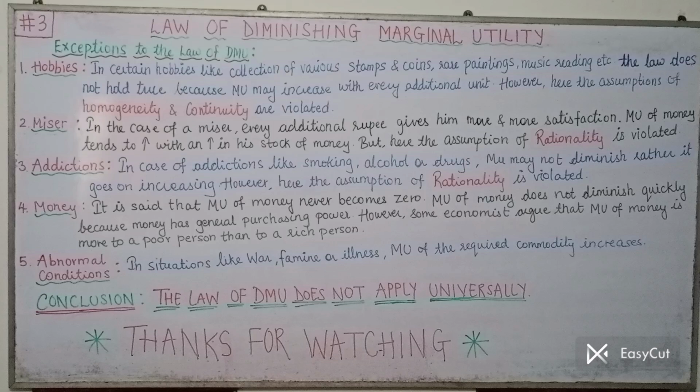For example, if I have the hobby of collecting coins, then as each coin is added to my collection, I will find more and more marginal utility from each unit of coin. So in case of hobbies, the marginal utility goes on increasing instead of diminishing. That's why we say that hobbies is an exception to the law of DMU, because here instead of falling, the marginal utility increases.